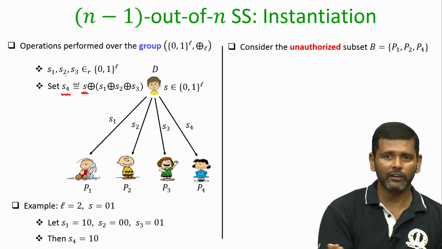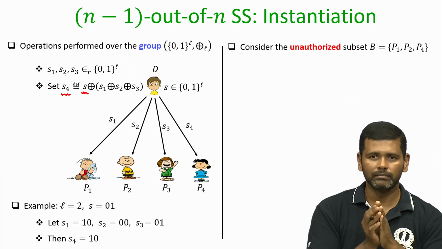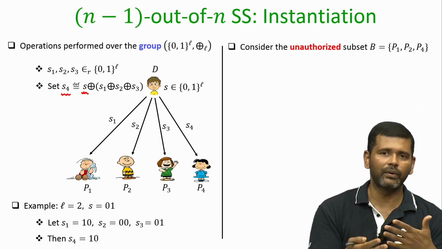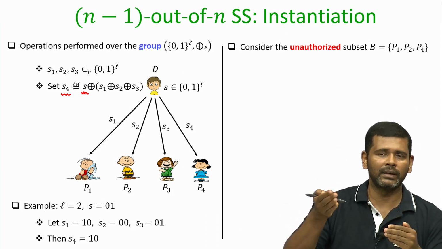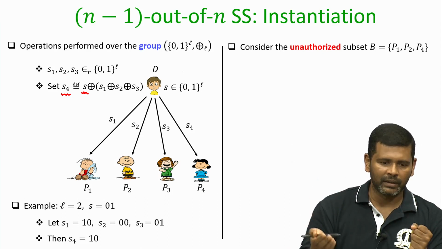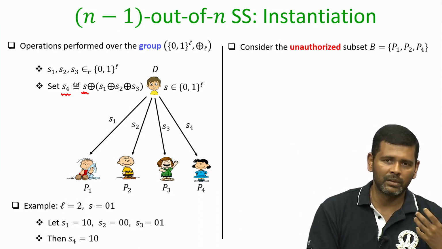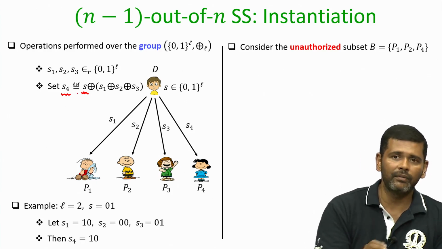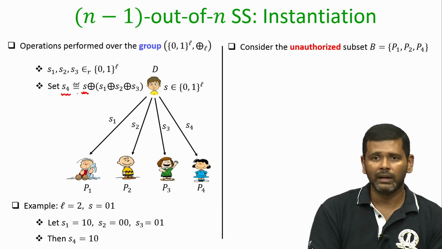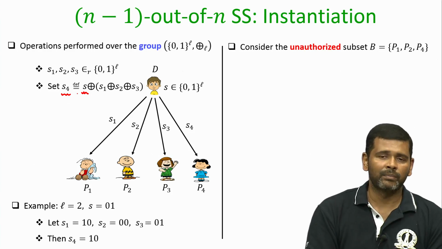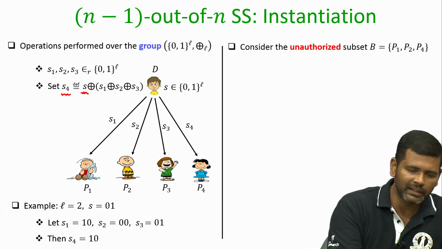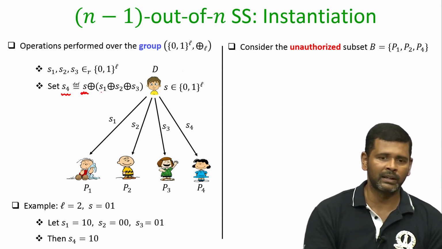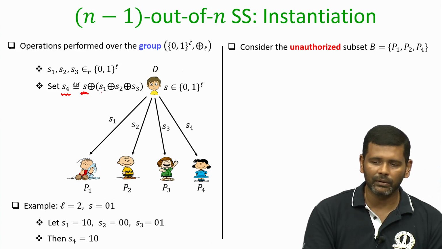If the first n minus 1 shareholders are corrupt, in the sense they constitute an unauthorized subset, of course that does not learn anything about the underlying secret, because the probability distribution of their shares is completely independent of the secret. But what if the nth party is present in the unauthorized collection, because the share of the nth party actually depends on your secret S as per the formula that we have here in the sharing algorithm.